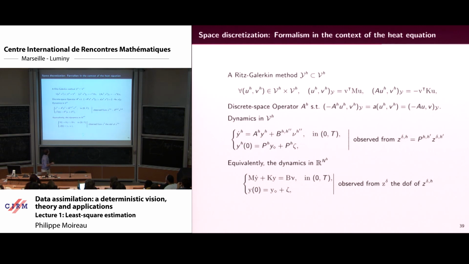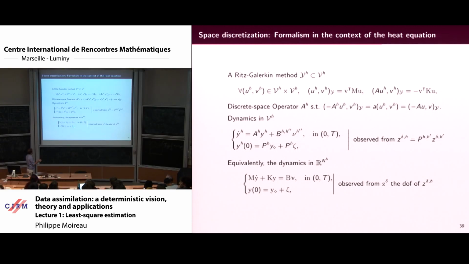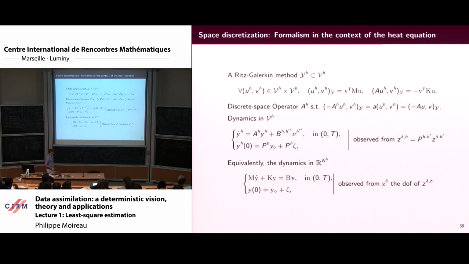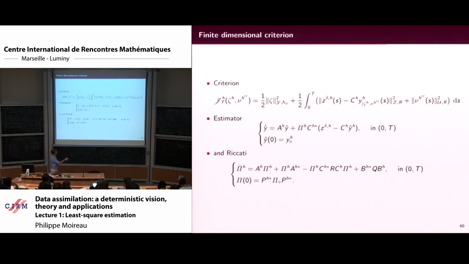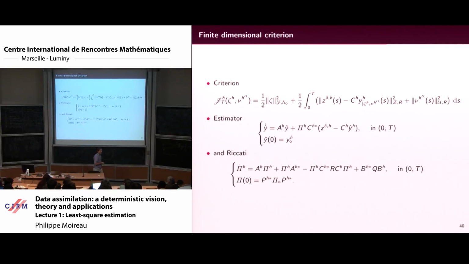So basically, you choose, for example, the finite element discretization for the operators. You have your dynamics, which correspond to mass plus stiffness equal that. So very simple. And then you write a discretized criteria. So everything is now in a finite dimension space. And you find that the operator is associated to a pi, and pi is given by a Riccati, where everything is the discretized operator. And you know that you have a solution because it will be Cauchy-Lipschitz for that, because you are in finite dimension.